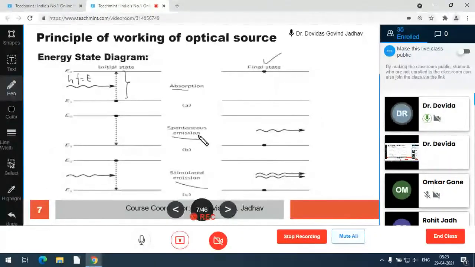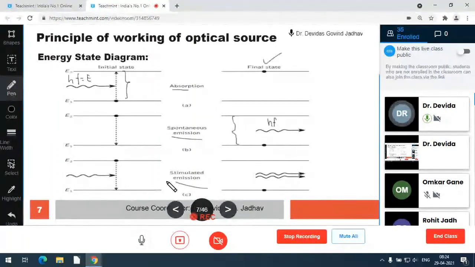In spontaneous emission and stimulated emission, both, the atom is already in the higher energy state. So it is having the energy EC or E2. So in spontaneous emission, the atom randomly transits from higher energy state to lower energy state, radiating the energy HF, which is again equal to band gap energy.